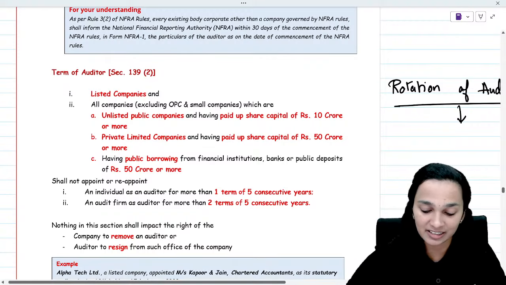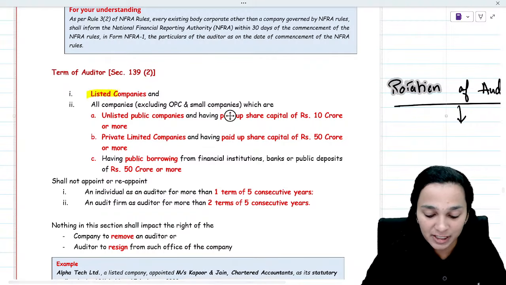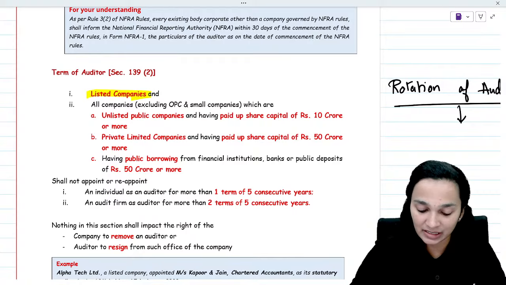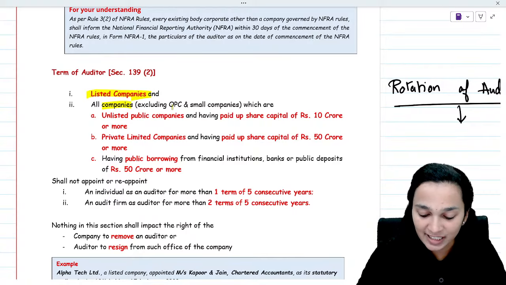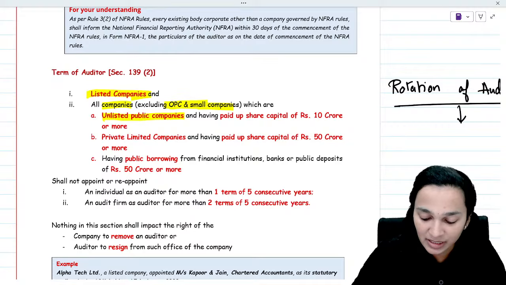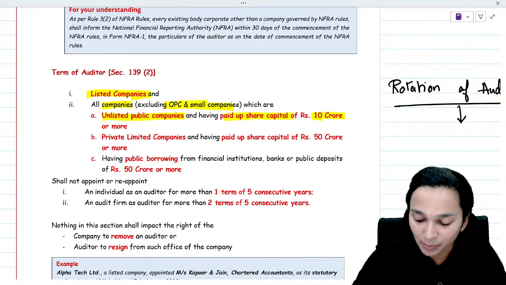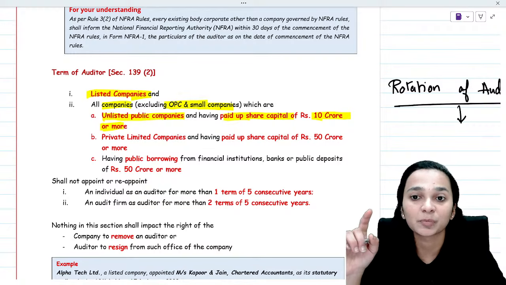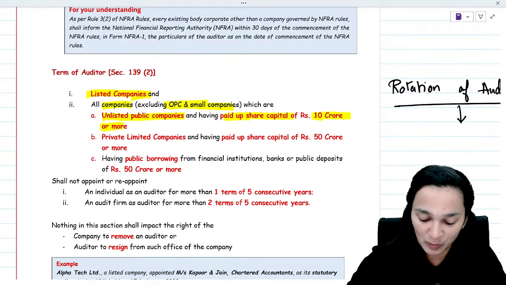Let's understand. This applies to all listed companies, and to all companies excluding one-person companies and small companies, which are unlisted public companies having paid up share capital of 10 crore or more. So, an unlisted public company having paid up capital of 10 crore or more.